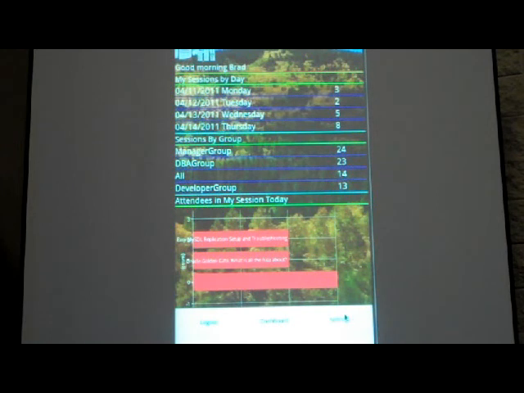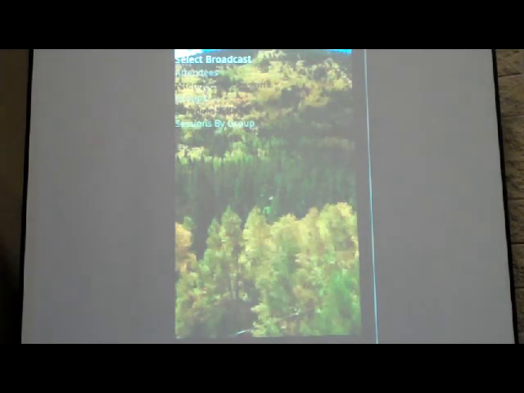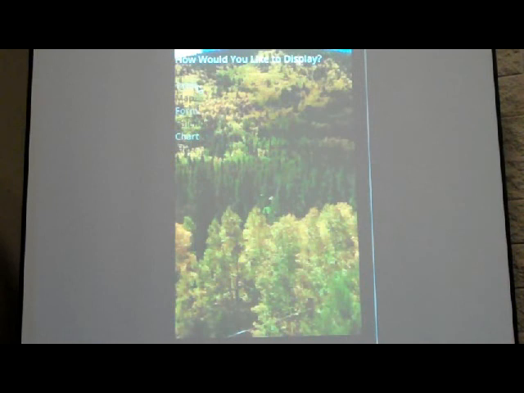We can change settings so that we can search and sort and limit data within the app. We can add new items to the dashboard, delete items, or edit items. And so if I wanted to add something new, like let's say I wanted to add attendees by session, not just sessions I'm attending today, but overall, I can add it in a number of different formats: lists, tables, maps. I can do it as a chart.